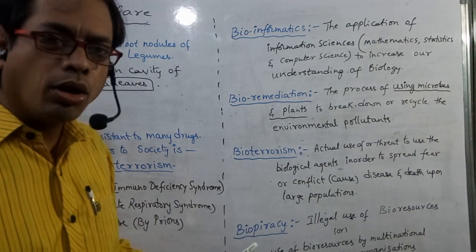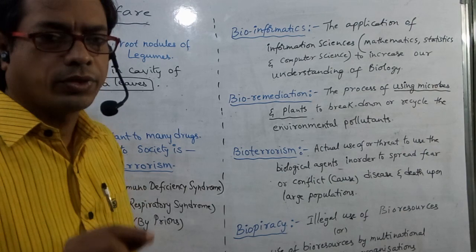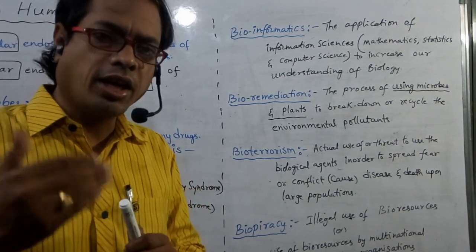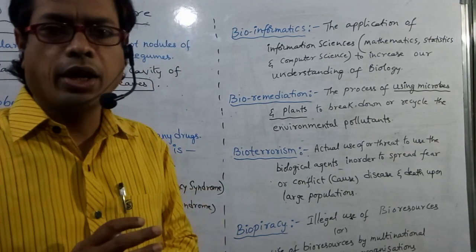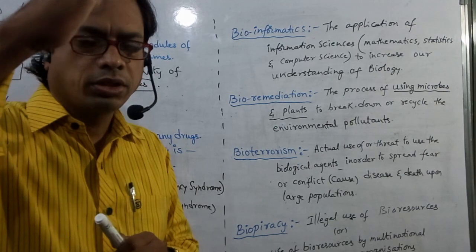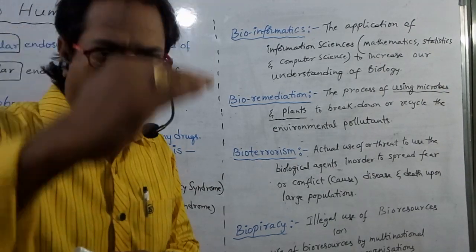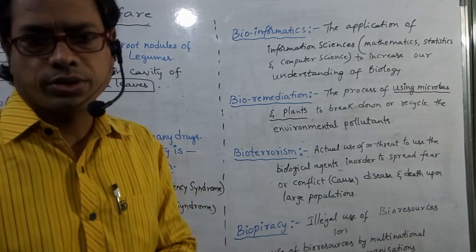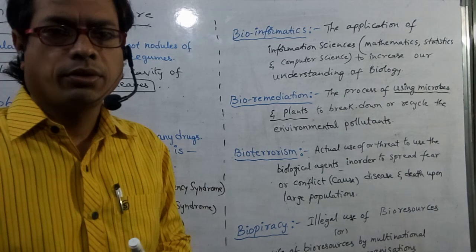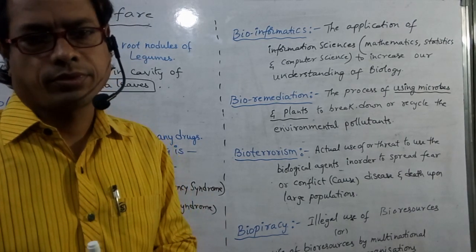Next one, biopiracy. What is that? Some bioresources are there. If some bioresources are discovered, we have to take permission and authorization from that particular government, and then we may use them. Without proper authorization, without paying some amount, we don't use.